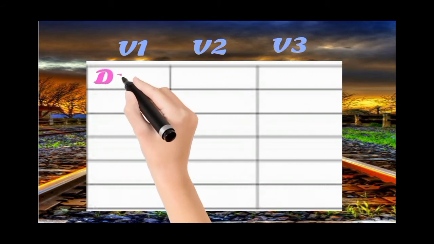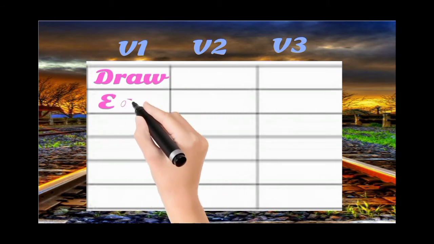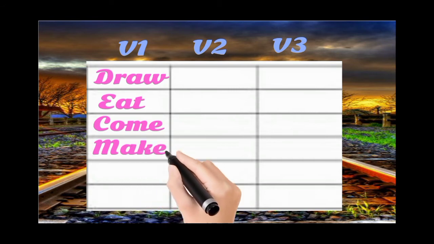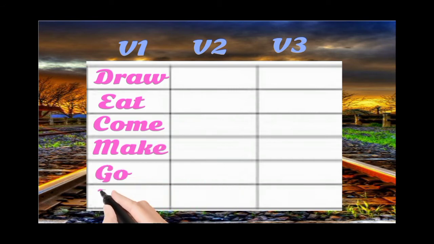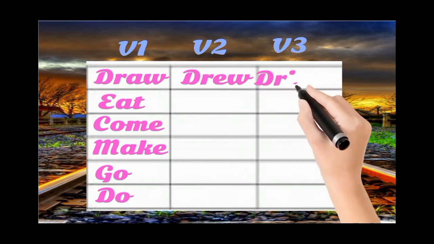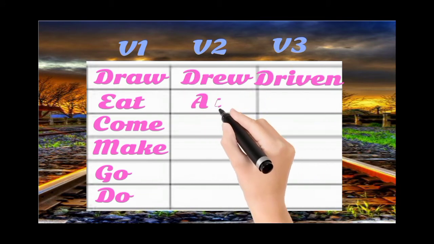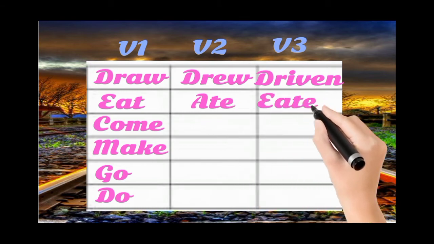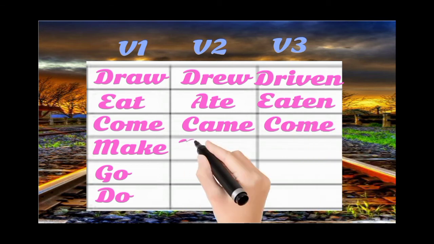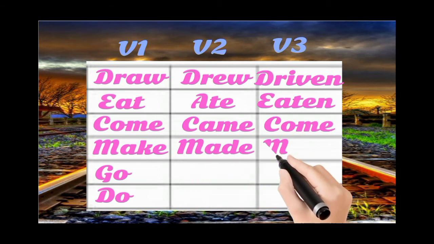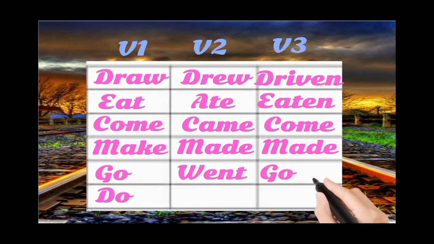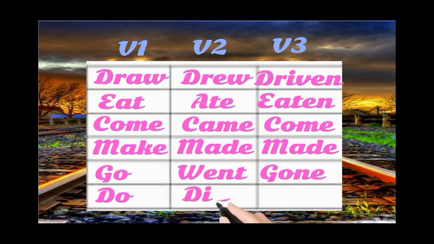V1, V2, V3. V1 is for present, V2 is for past, and V3 is for past participle. V3 is mostly used for perfect tenses. Draw, eat, come, make, go, and do. Draw, drew, drawn; eat, ate, eaten; come, came, come; make, made, made; go, went, gone; do, did, done.